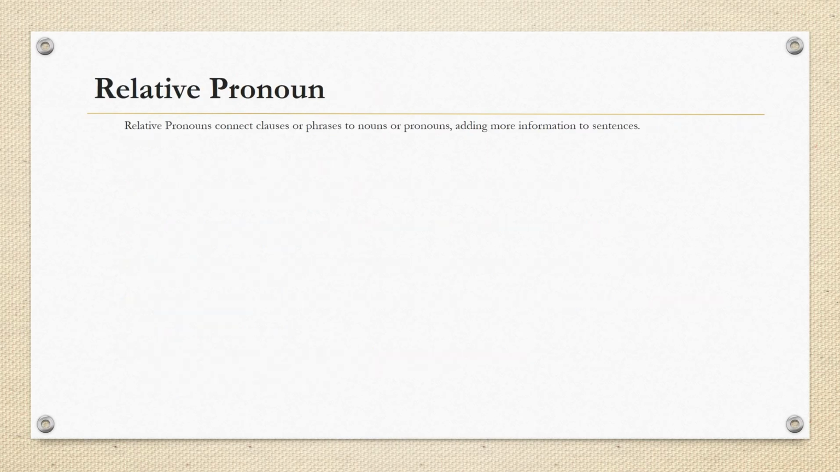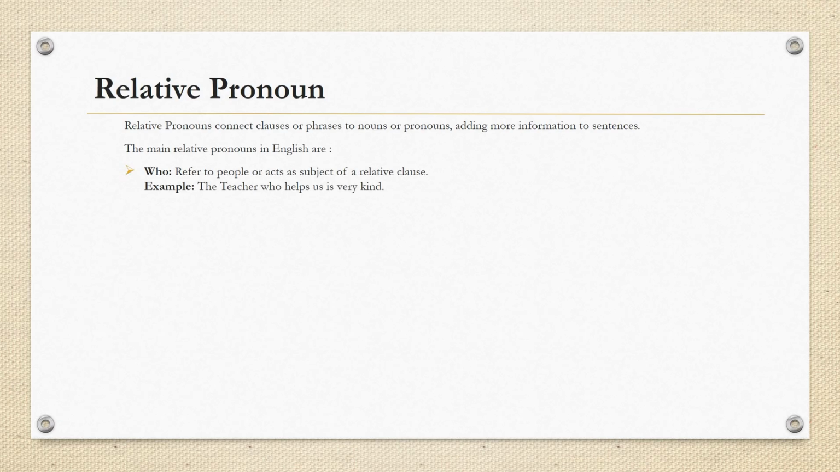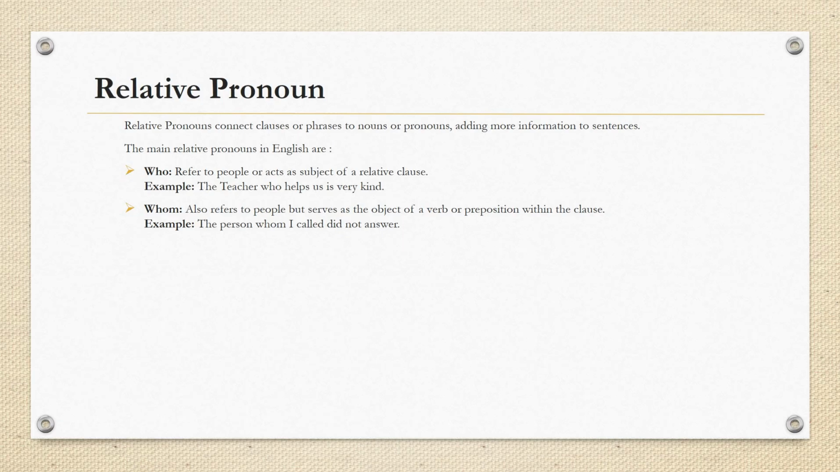Relative pronouns. Relative pronouns connect clauses or phrases to nouns or pronouns, adding more information to sentences. The main relative pronouns in English are: Who refers to people or acts as the subject of a relative clause. Example, the teacher who helps us is very kind. Whom? Whom also refers to people but serves as the object of a verb or preposition within the clause. Example, the person whom I called did not answer.